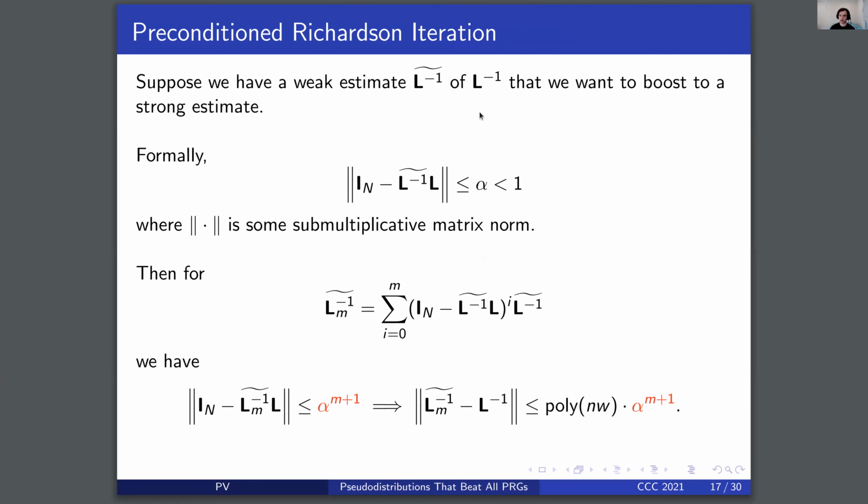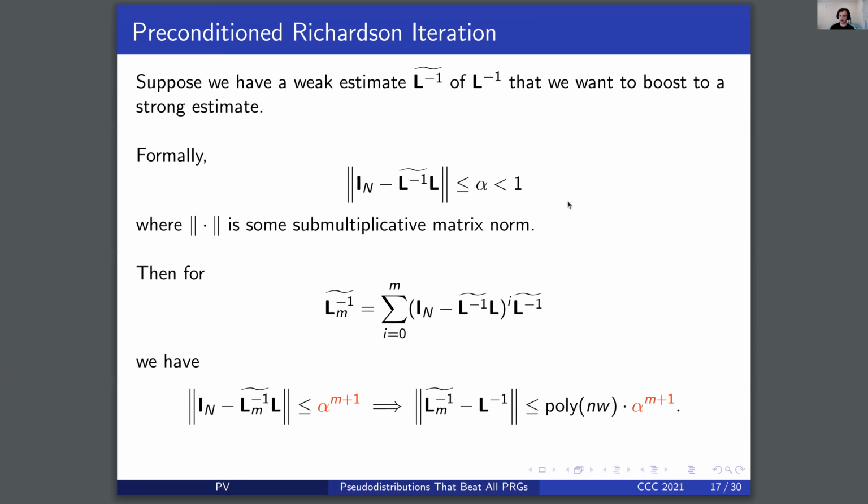Now suppose we have a weak estimate, L inverse tilde of L inverse, that we want to convert to a strong estimate. Formally, we measure this by comparing L inverse tilde to the true inverse in the following form. We take L inverse tilde times L and compare it to the identity matrix. Note that if L inverse tilde is the inverse exactly, this has norm 0. But suppose it has norm less than alpha, less than 1 for some submultiplicative matrix norm.